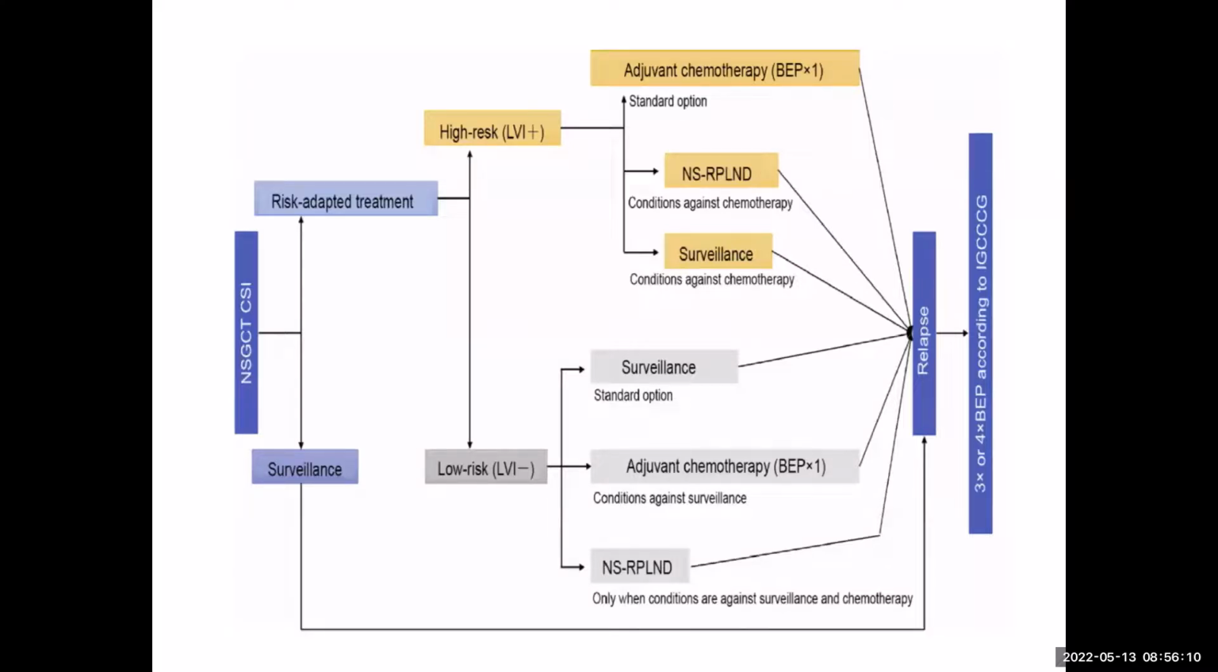So this is the schema we follow. We definitely take the other important risk factor, that is if the embryonal component is more than 50%, we take the same protocol or follow the same path for the management of these patients. So this is for stage 1 NSGCT.